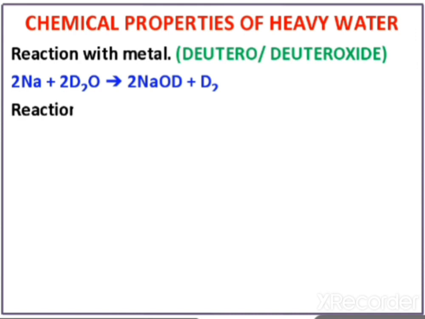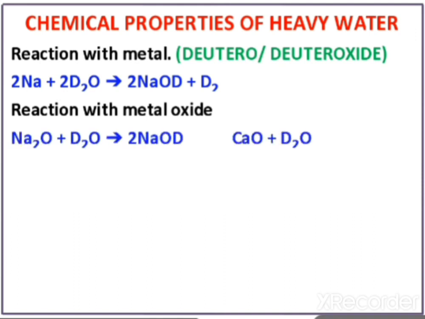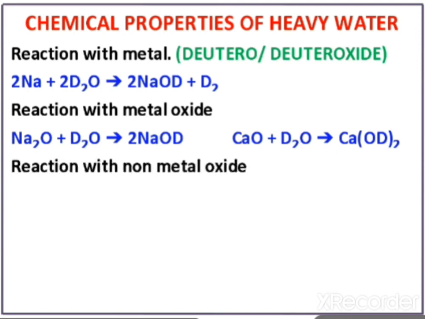Reaction with metal oxide. For example, sodium oxide reacts with water to form a base. In place of hydrogen, just write deuterium D. So these are the chemical properties. Here, what we are actually doing is just replacing hydrogen with deuterium, and the remaining reaction will be the same.